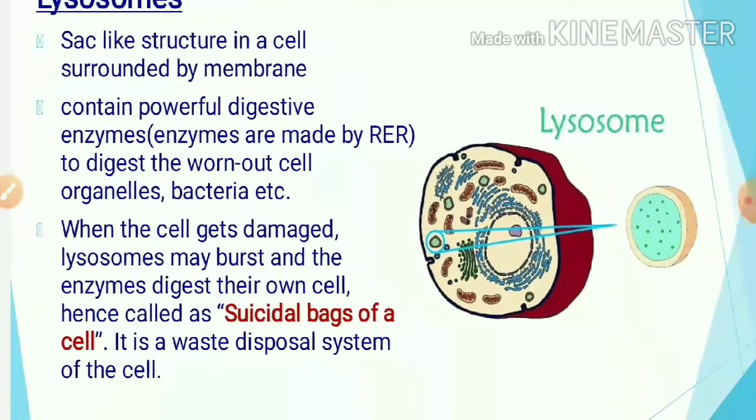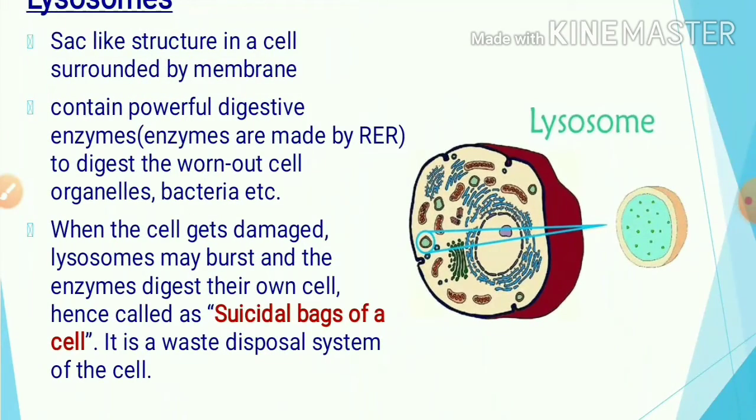Why is it so? Because it contains powerful digestive enzymes which are made by the rough endoplasmic reticulum to digest the worn out cell organelles or bacteria, etc. When the cell gets damaged, lysosomes may burst and the enzymes digest their own cell. Hence, they are called suicidal bags. It is the waste disposal system of the cell.